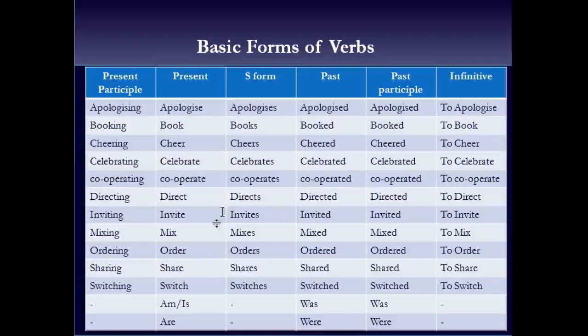And here we have these helping verbs also. Am or is, the past form of this is was, and are. The past form of are is were and past participle is also were. So now you see how easy the S form, present participle and infinitive forms are to make if we know the present form of the verb. So mostly we just have to remember the past form and the past participle form.